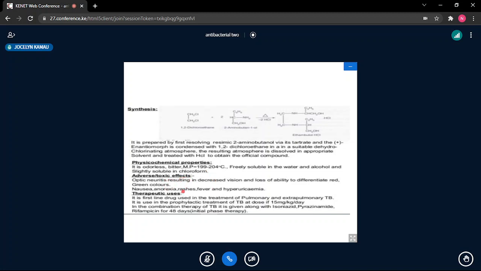Therapeutic uses: it is a first-line drug used in the treatment of pulmonary and extrapulmonary TB. It is used in the prophylactic treatment of TB at a dose of that. In the combination therapy of TB, it is given along with isoniazid, pyrazinamide, and rifampicin for 48 days for initial therapy. So again, as we have said, these drugs are not very safe. They have a lot of toxicity.